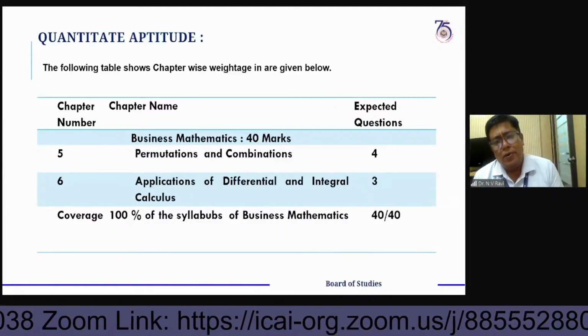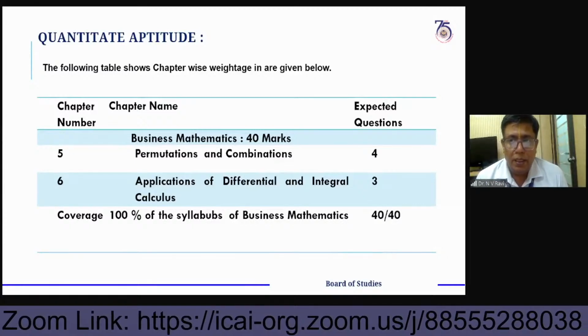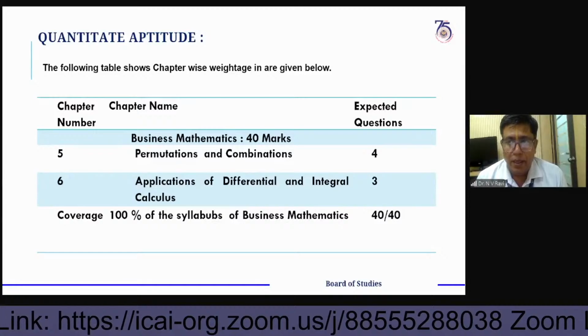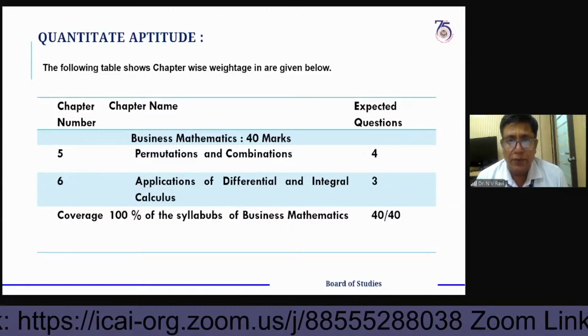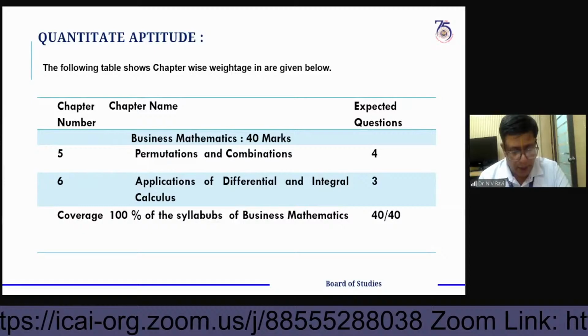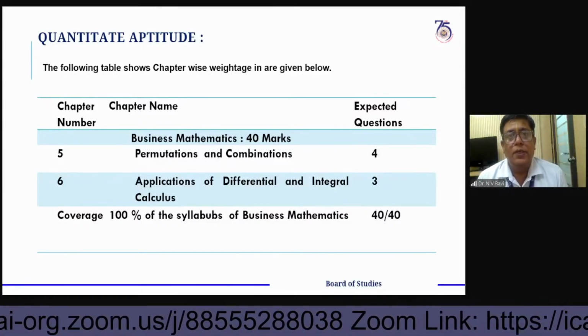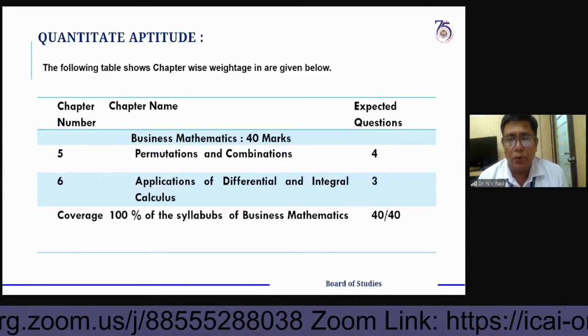Next, a very, very important topic actually: arithmetic progression, geometric progression. I had told it. What kind of questions were asked in the examination, you make it like your own notes.